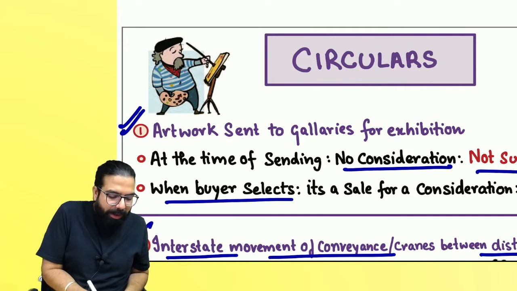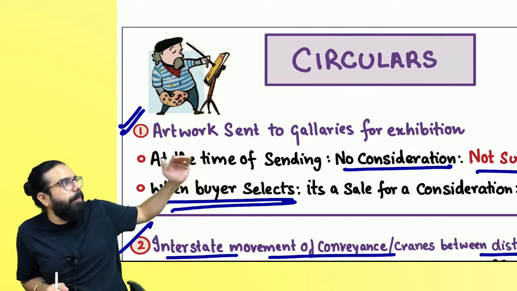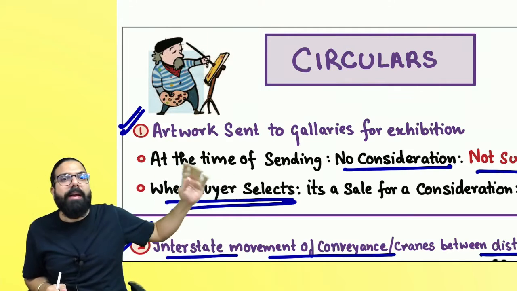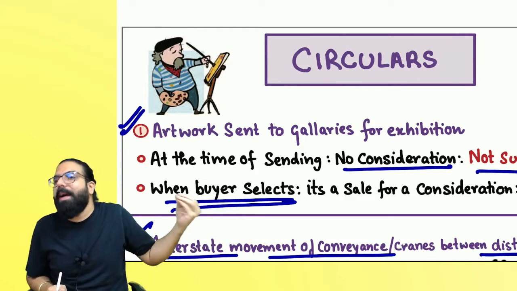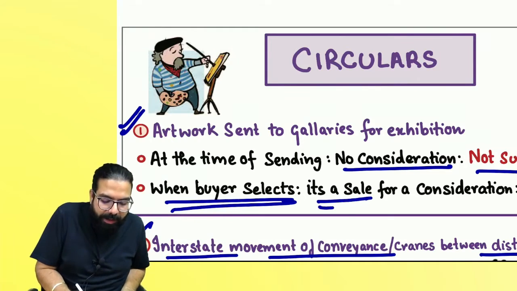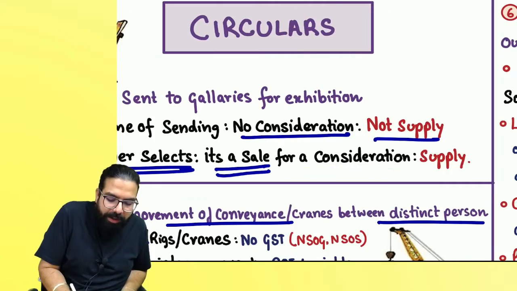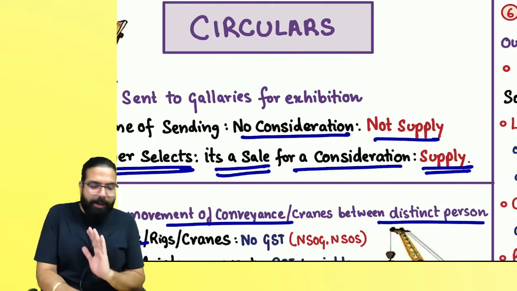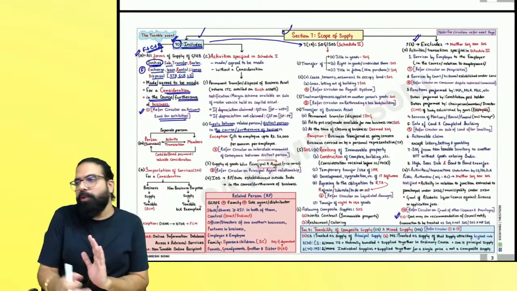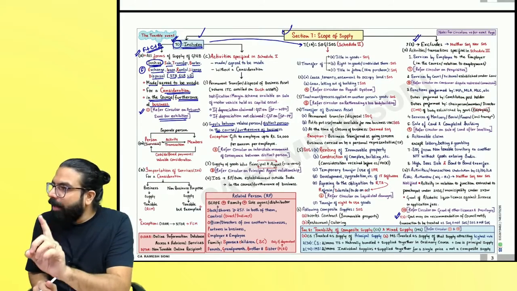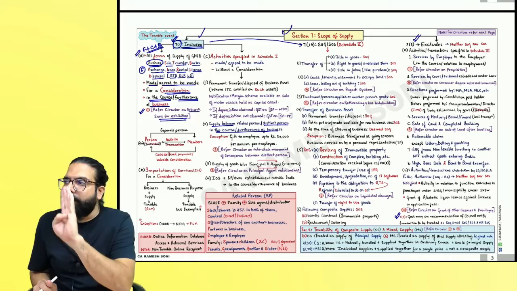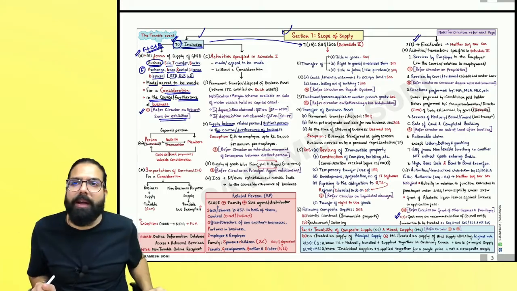But when the buyer selects it, I had sent the painting for exhibition for displaying, and one buyer told me, I like it, I will buy. So when the buyer selects it, at that time it's a sale for a consideration, and hence it will be a supply. So section 7.1(a) simply says it should be a form of supply made or agreed to be made for a consideration in the course of business, only then it will be a supply.